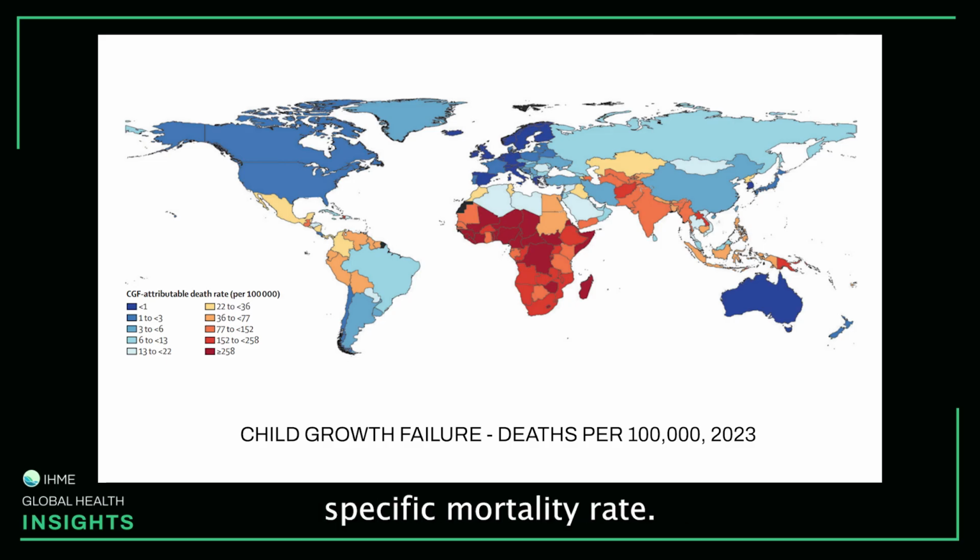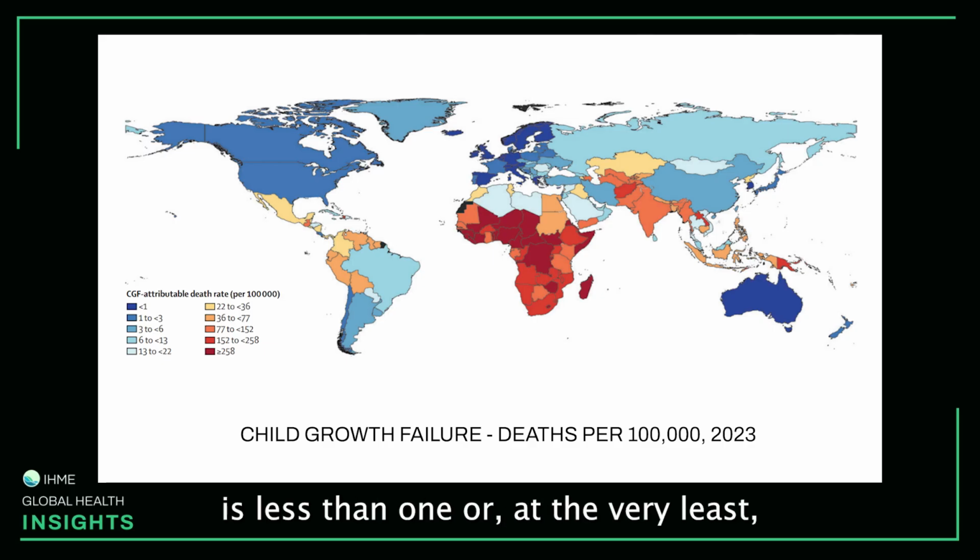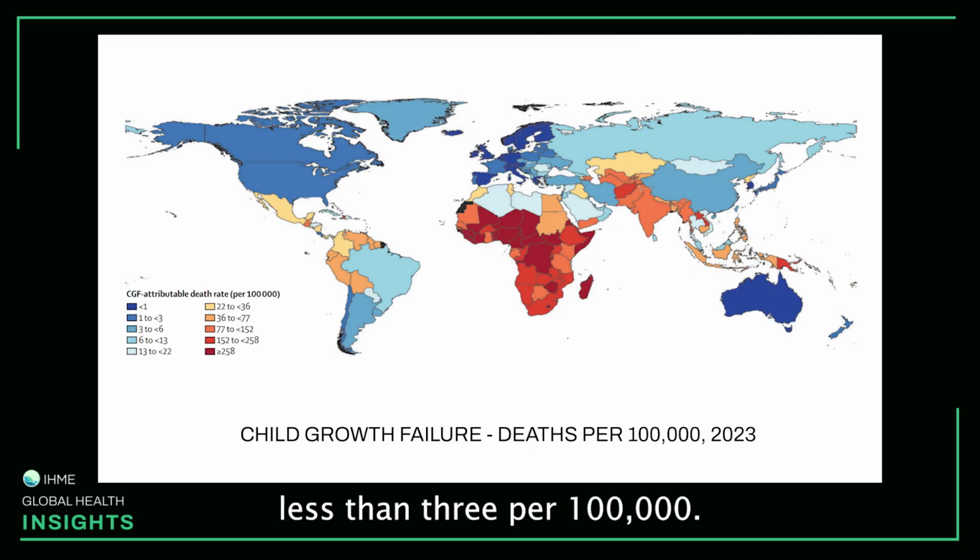Now we're looking at the country-specific mortality rate. Here you can see, for example, in the US or in Canada or Australia or much of Europe, child growth failure attributable death rate is less than 1 or at the very least less than 3 per 100,000. On the other hand, for parts of the sub-Saharan regions in Central Africa, some Western Africa regions, we can see that the attributable death rate exceeds 250 per 100,000.